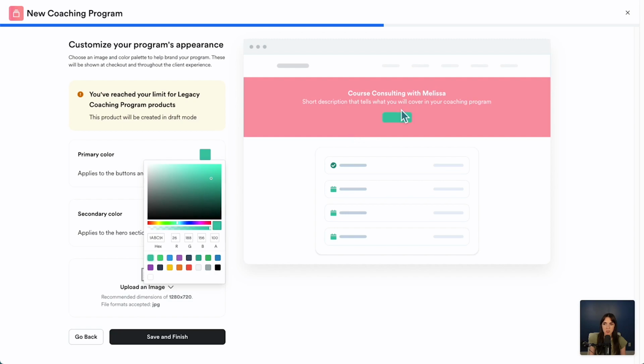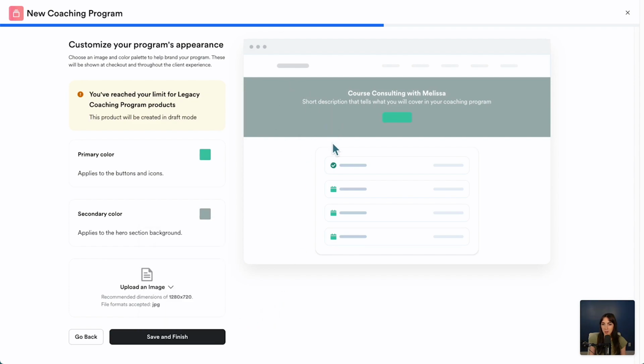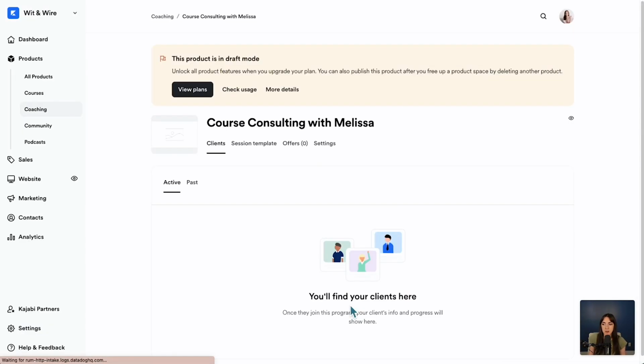Maybe I'll just use this one so you can see where it goes. The secondary color, you can see it's the background. I don't love this color combo, but I just wanted to show you where it could go. And I'm gonna skip uploading an image as a thumbnail just to show you what this experience looks like. This brings me into my course consulting coaching product.